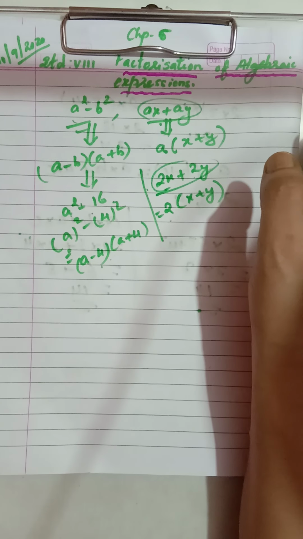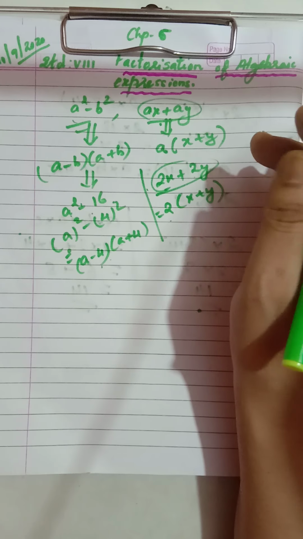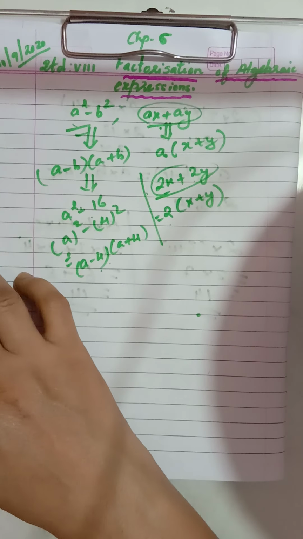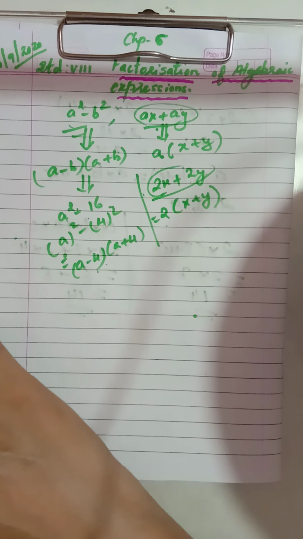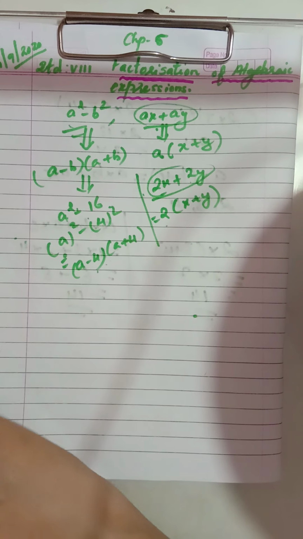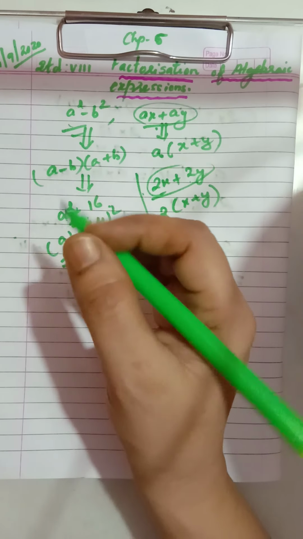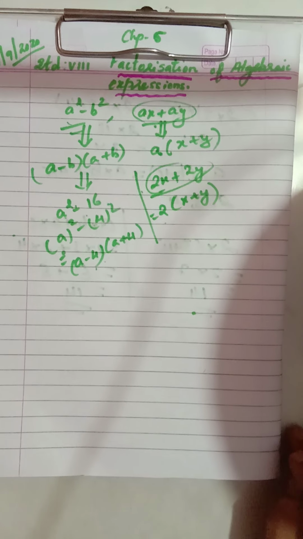Now students, we have also learned about algebraic expressions in standard 7th: monomial, binomial, trinomial, and more. If the expression had more than 3 terms, it was called a polynomial, right? So we have learned about monomial, binomial, trinomial in your last year 7th standard. I think it was chapter number 7 or 8, I think you have learned about this.